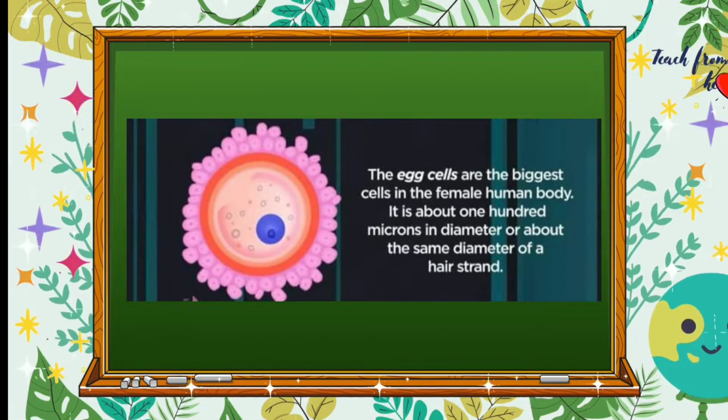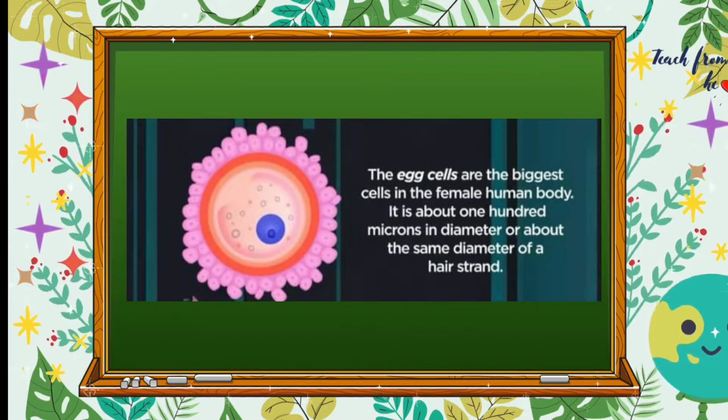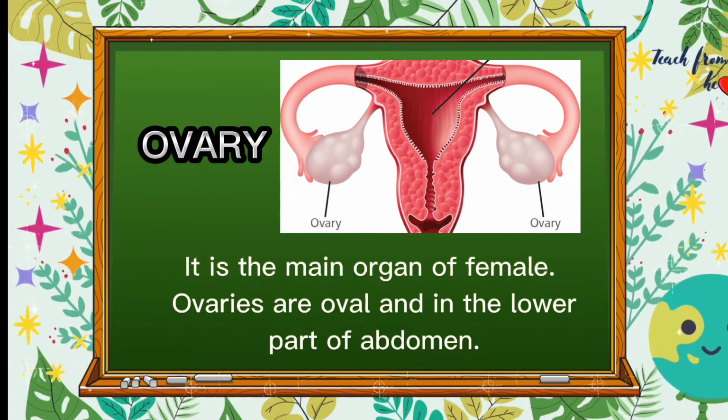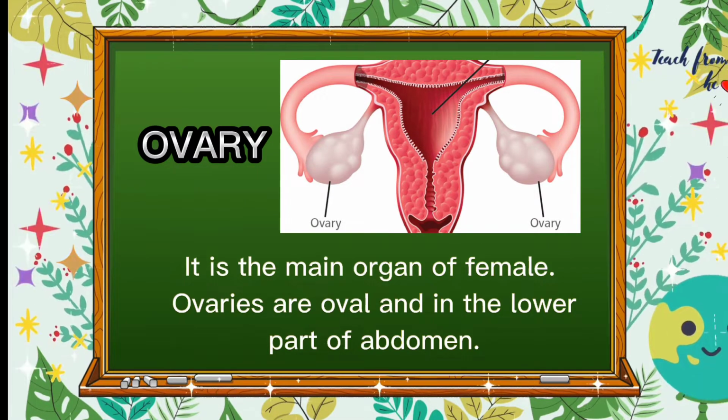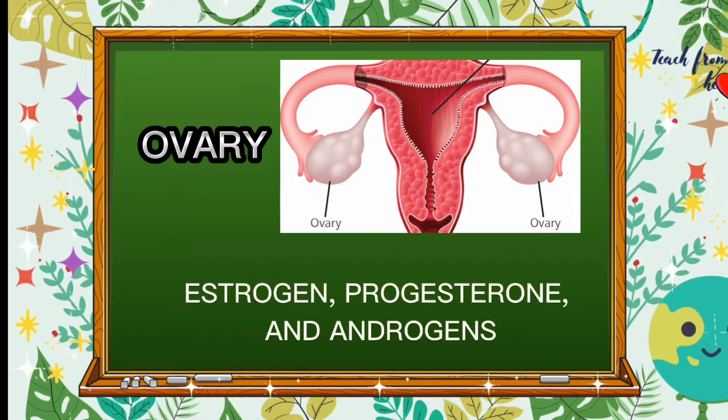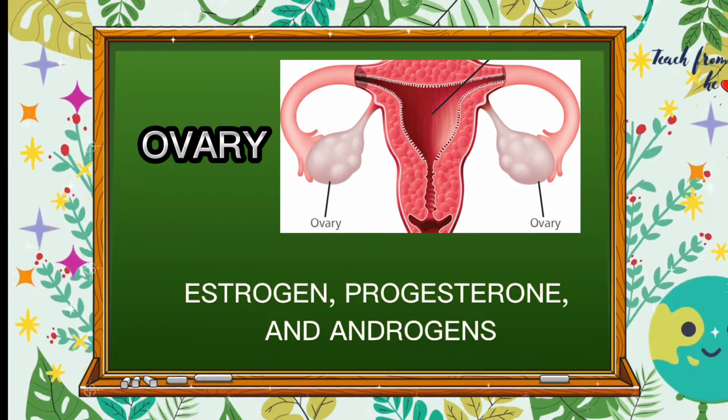It is about 100 microns in diameter, or about the same diameter as a hair strand. Ovaries are the main organs of the female reproductive system. The ovaries are oval and are in the lower part of the abdomen. They produce, allow for maturation, and provide storage for egg cells. Ovaries also produce female sex hormones called estrogen, progesterone, and androgens.